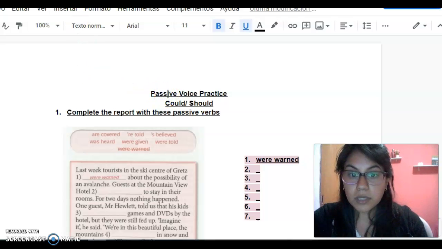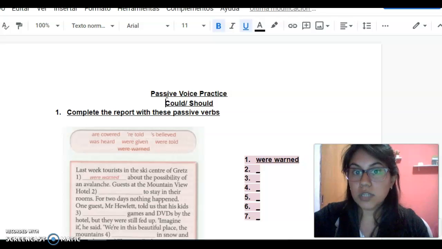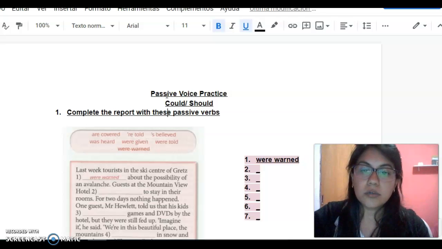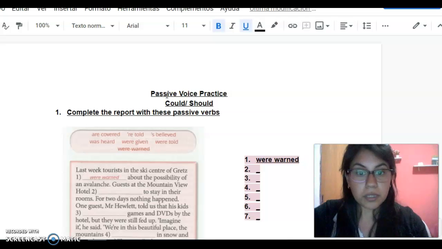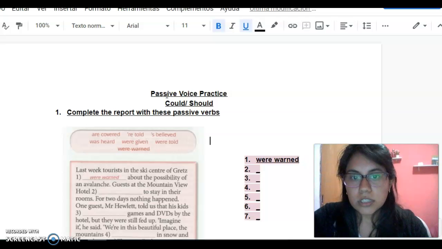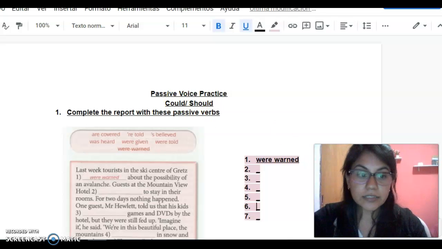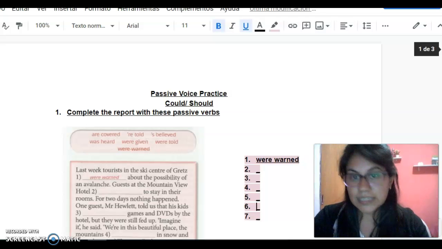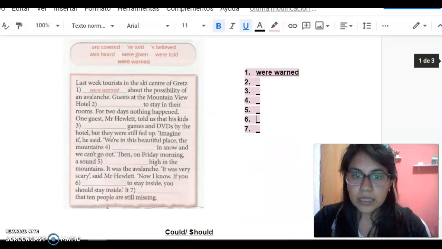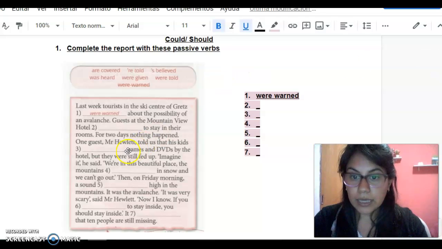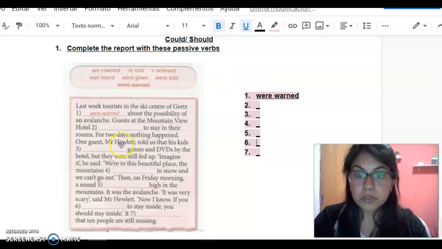Today we're going to keep on practicing passive voice and we are going to introduce the use of could and should. I think that you have already been working with them with other teachers in previous years. But the first activity has to do with passive voice. It's an easy activity in which we have to complete this report with the words in the box.